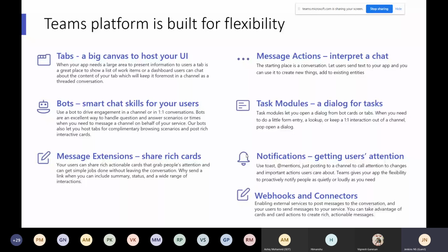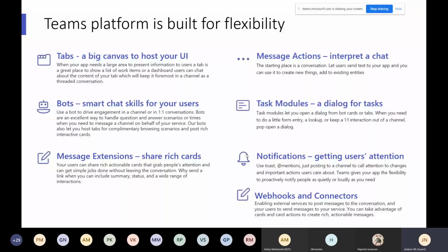And finally, we have the webhooks and connectors. They enable an external service to post messages to the conversation, and your users to send messages to the service. You can take advantage of cards and card actions using the webhooks and the connectors. Okay, we'll go one by one.